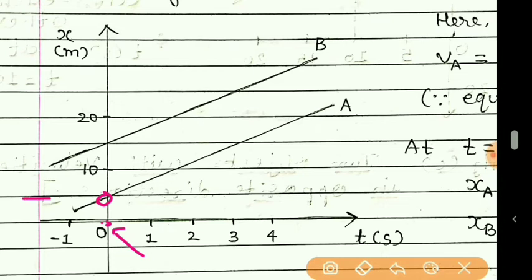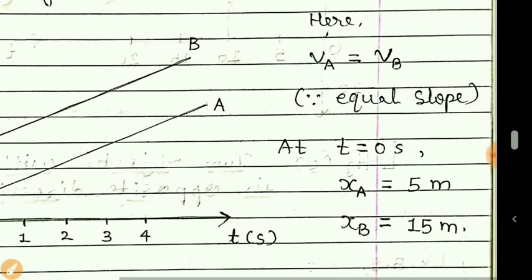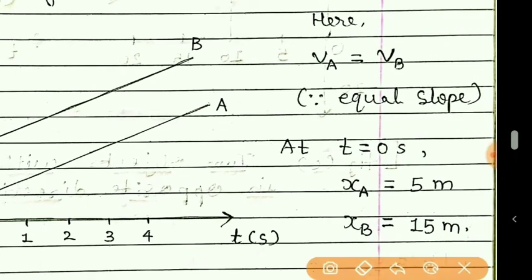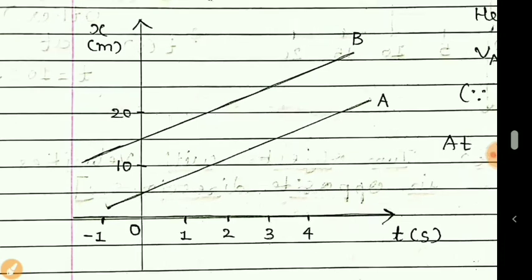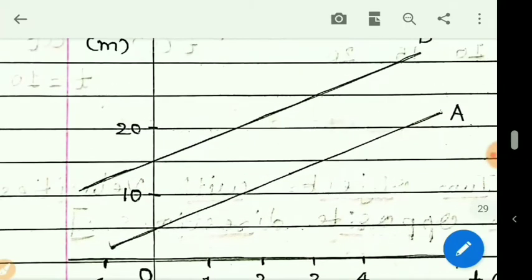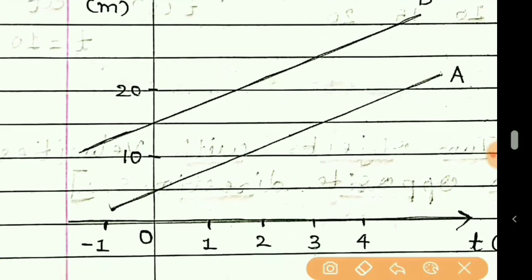And what will be this? As this is 10, this is 0, this will be 5. So position of A at time t is equal to 0 is 5 meter. You can see here, I have written the answer also. Similarly, what is the position of particle B at time t is equal to 0? You can see here, this is the graph for B. This line represents B.